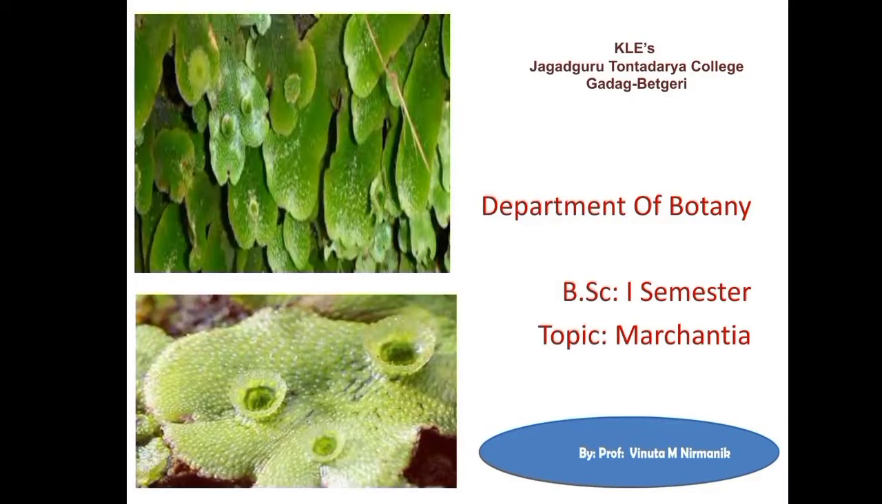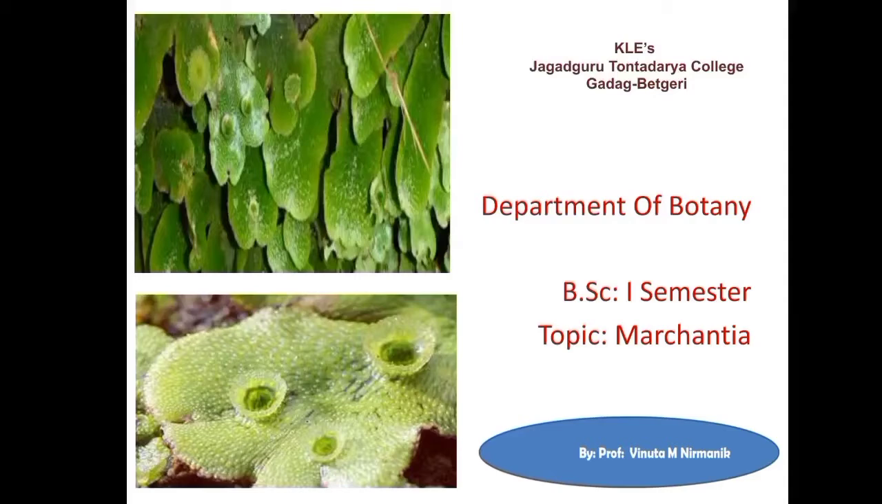Hi everyone. So in this class, we will study Marchantia. Marchantia belongs to the bryophytes, and we know that bryophytes are known as the amphibians of the plant kingdom. Why are they known as the amphibians of the plant kingdom? Because they require water to reproduce sexually and to complete their life cycle. And Marchantia is a genus of bryophytes.